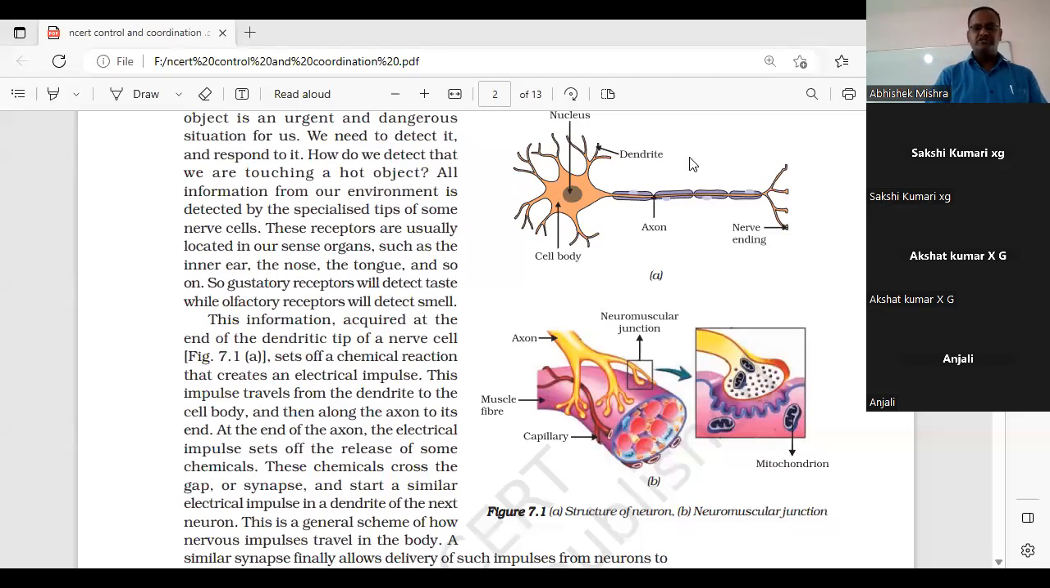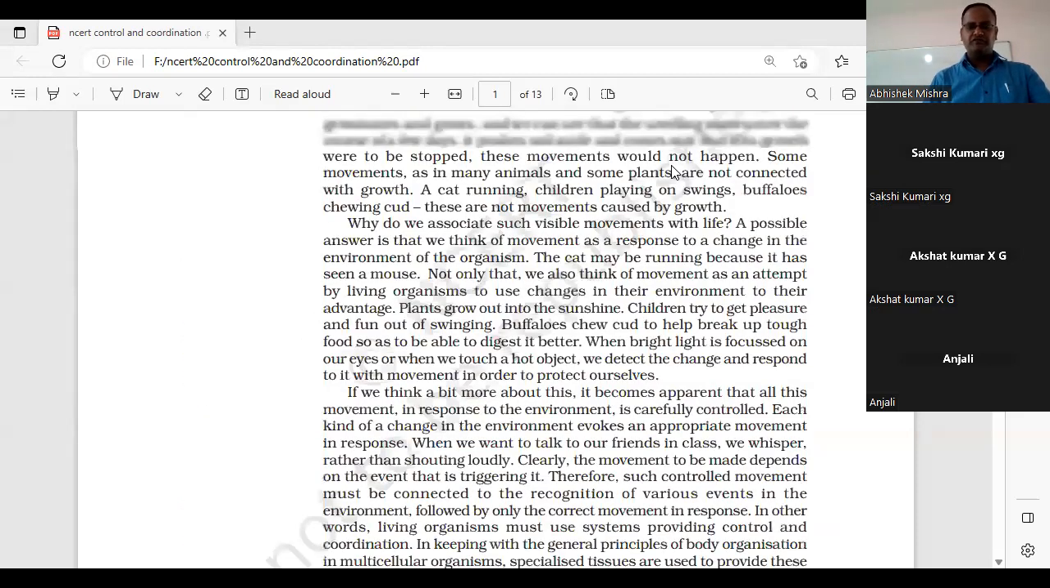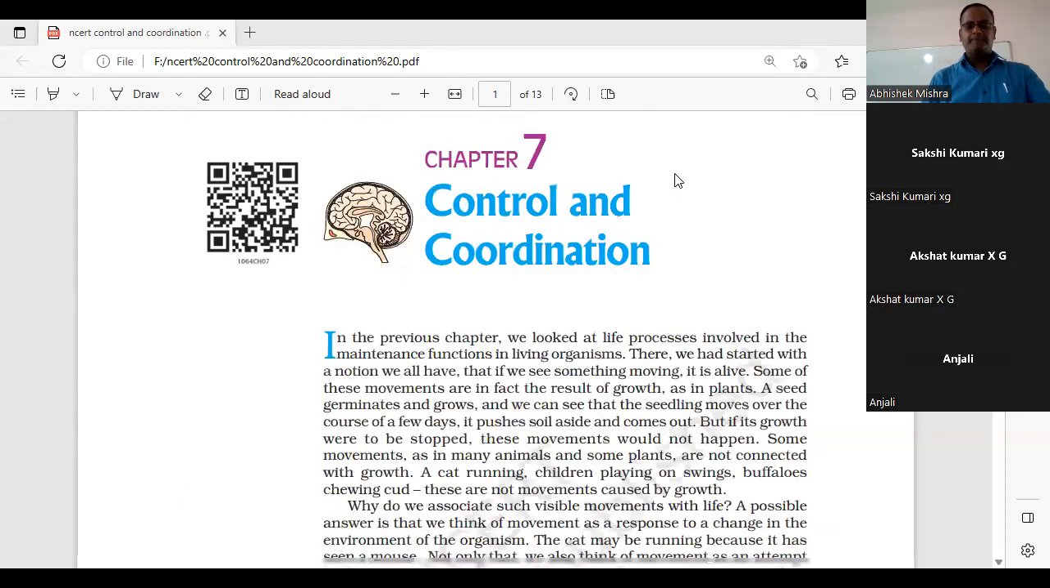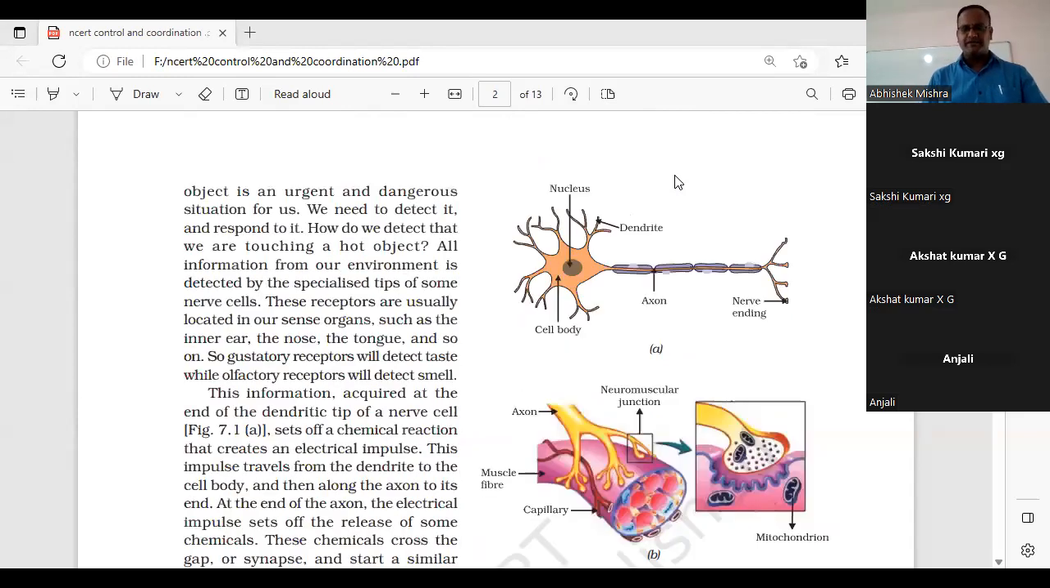So, good morning, students. And today we will continue with the same chapter, that is control and coordination, which we started yesterday. And students, yesterday's class work, the class notes, I posted in the group. I hope you all have written. Yes or no? You all have written the class notes? Okay, fine, because the continuity will be maintained.